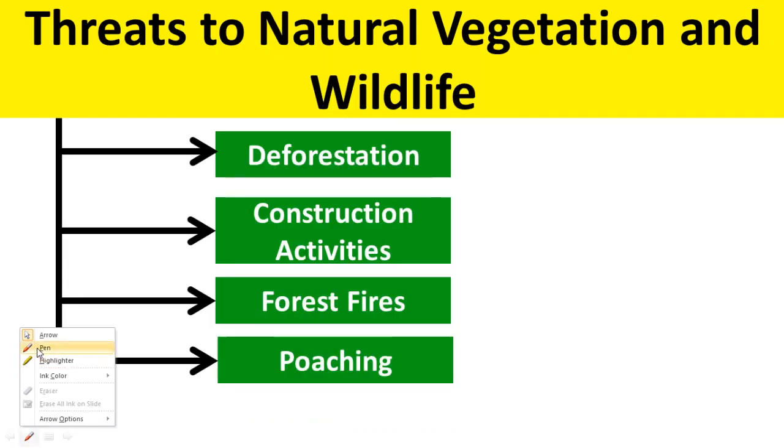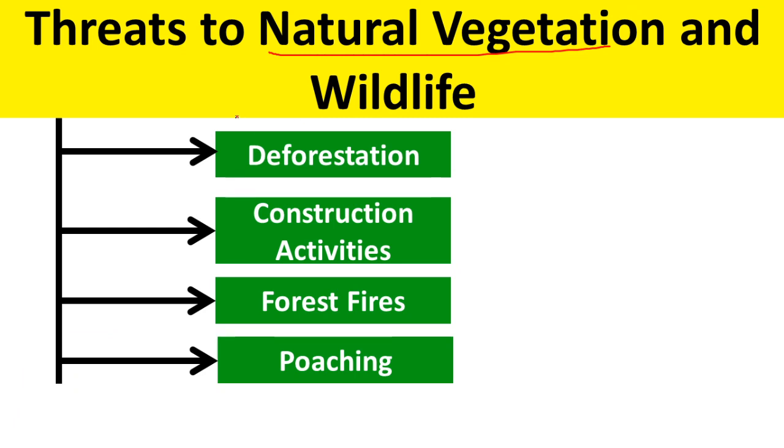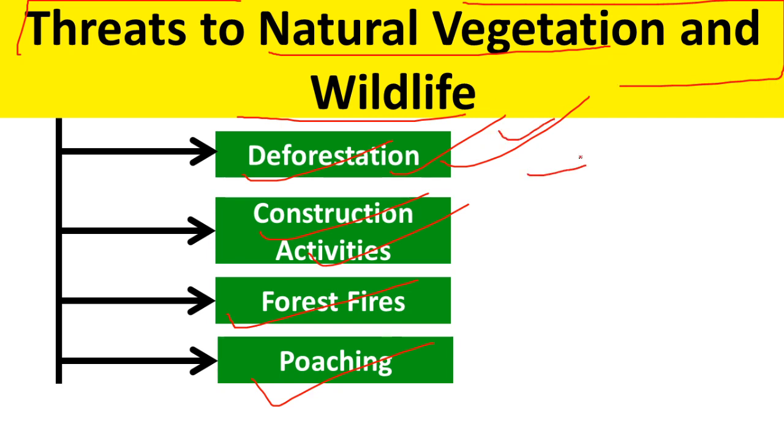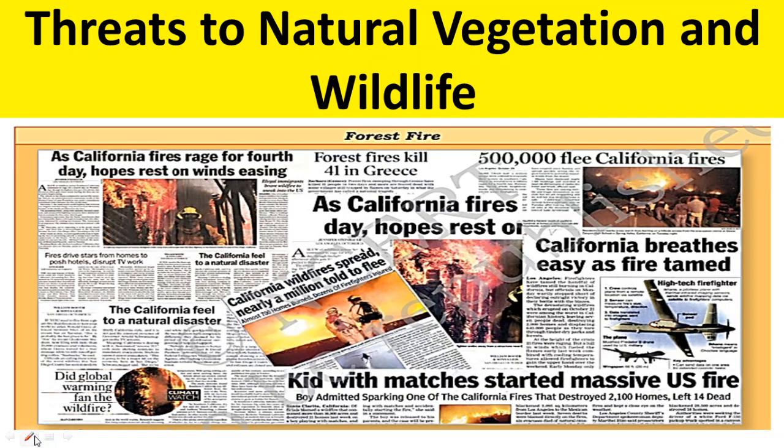Now, threats to natural vegetation and wildlife. Deforestation, construction activities, building of roads, etc., forest fires and poaching. So these are the common threats to natural vegetation and wildlife both. You can see here a few newspaper cuttings on wildfire, showing how much damage wildfire causes to wildlife.